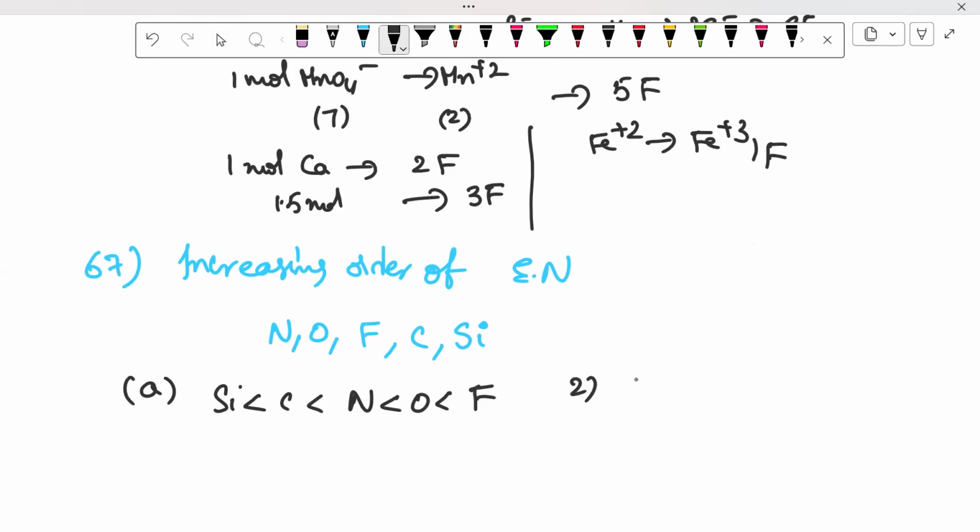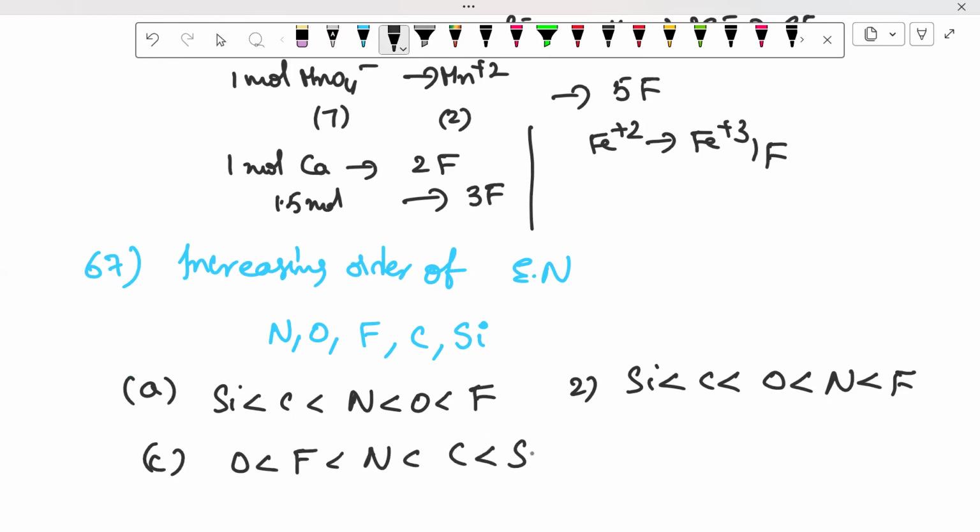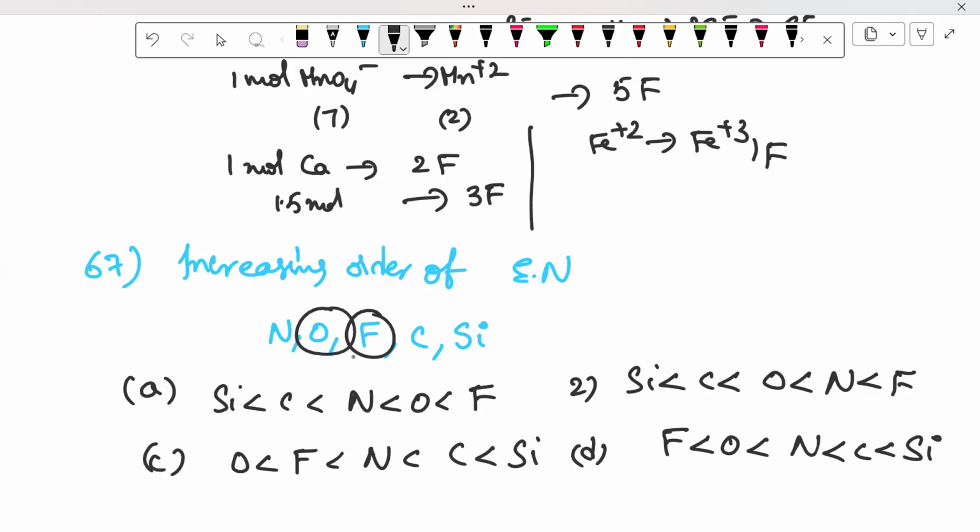Second one: silicon, carbon, oxygen, nitrogen, fluorine. Third one: oxygen, fluorine, nitrogen, carbon, silicon. Next, D option: fluorine, oxygen, nitrogen, carbon, silicon. A simple logic: fluorine and oxygen are the topmost priority electronegative elements. First fluorine, next oxygen will come. Like this order, you check. That's enough, our answer is correct. Then option A is correct.